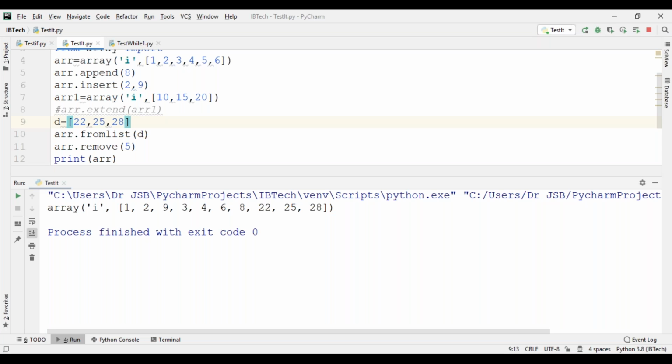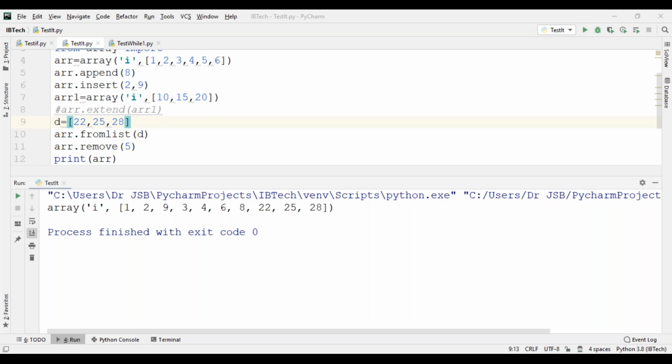So you give the value of the particular element, and that element will be removed from the given list. This is using the remove method. Please note down: remove any array element using the remove method.